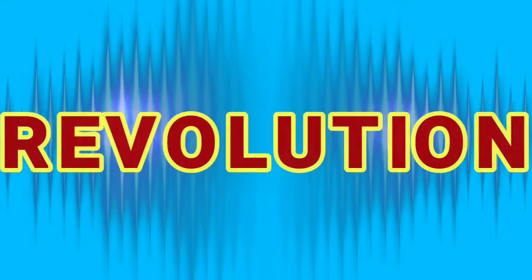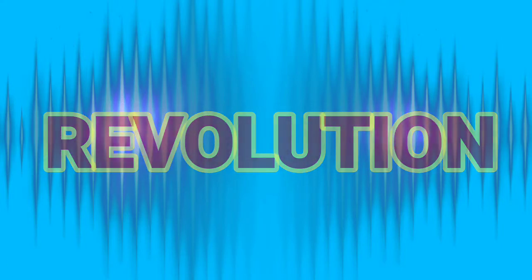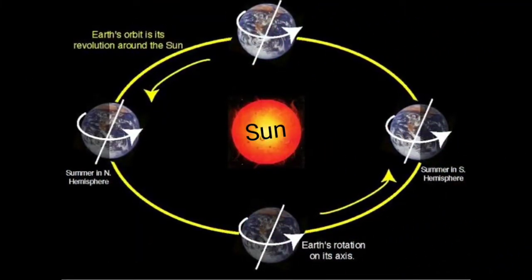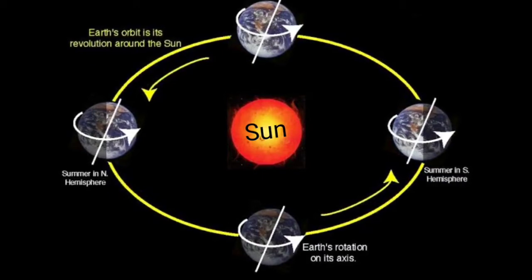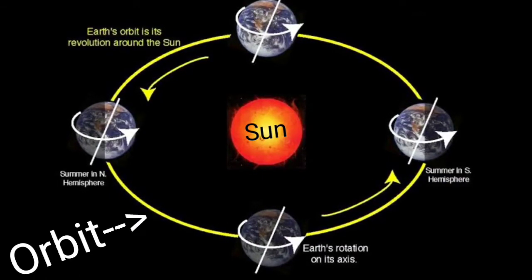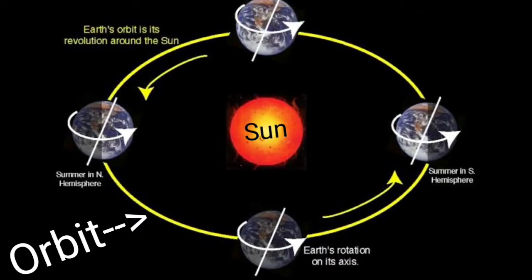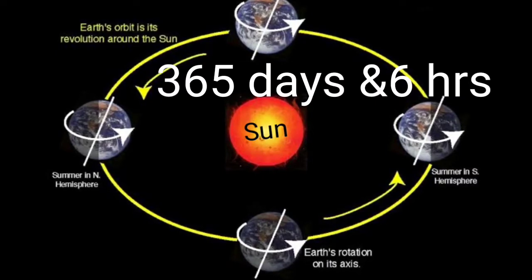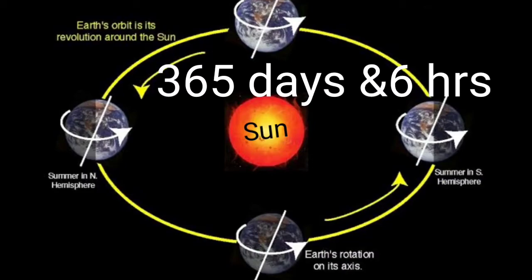Children, what is another motion of the earth? It is revolution. When earth moves around the sun in its orbit, it is called revolution. What is the meaning of orbit? Orbit means the path of the planet around the sun. Earth takes 365 days and 6 hours to complete one revolution.